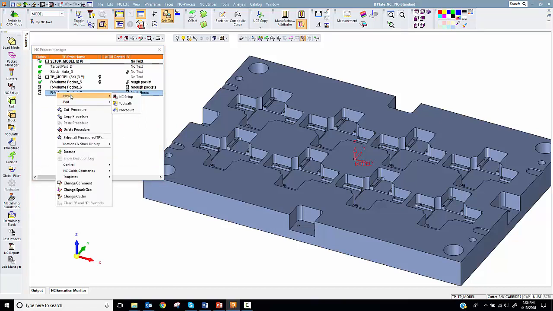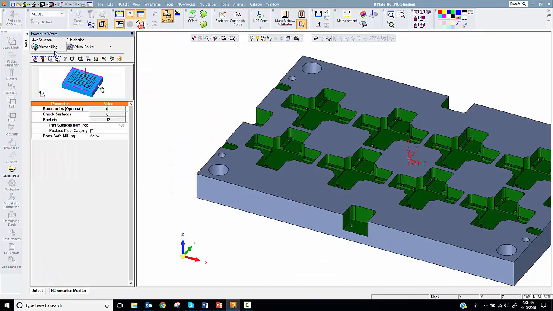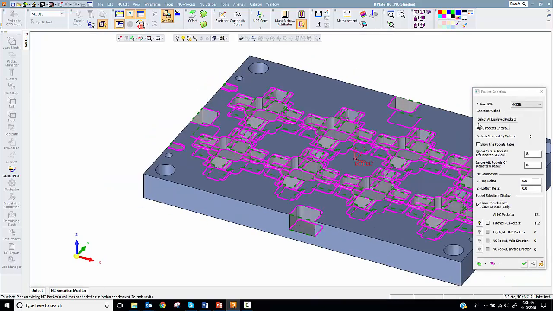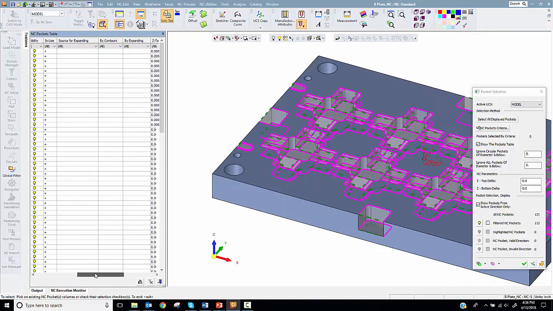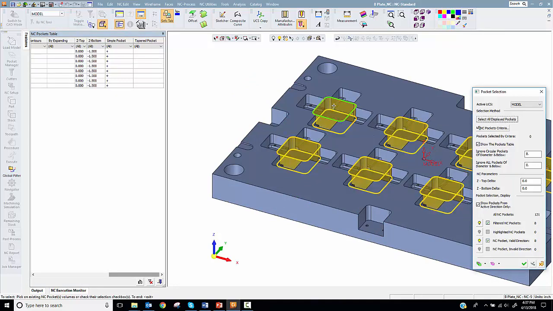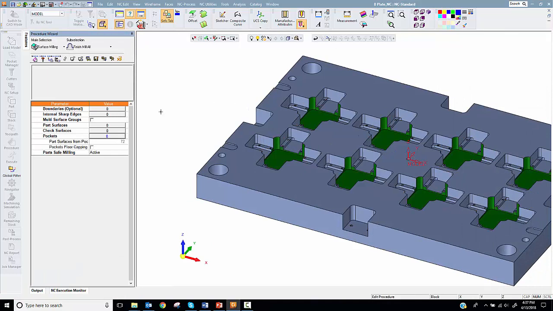So that brings us to finishing the walls of the pocket. We could finish all of the pockets in the same procedure, but that would tie them all together. Create a new procedure. Surface mill, finish mill all by layers. Select the 8 main pockets. I like to filter by depth. Then adjust the wall offset to 0 and calculate the pockets.